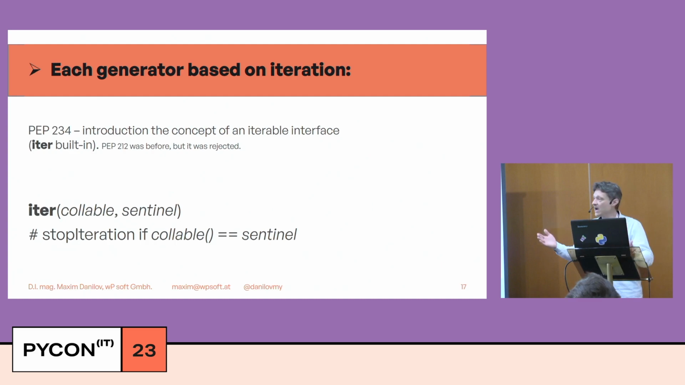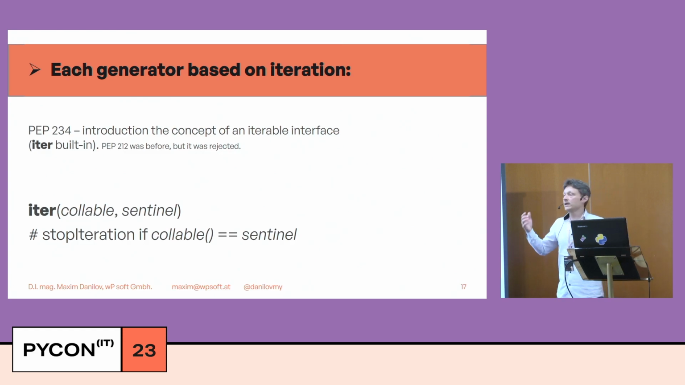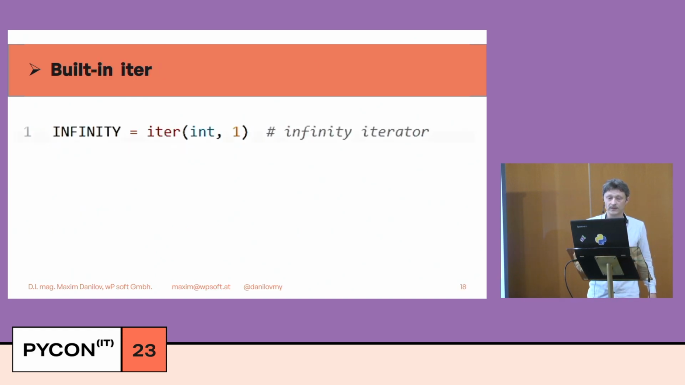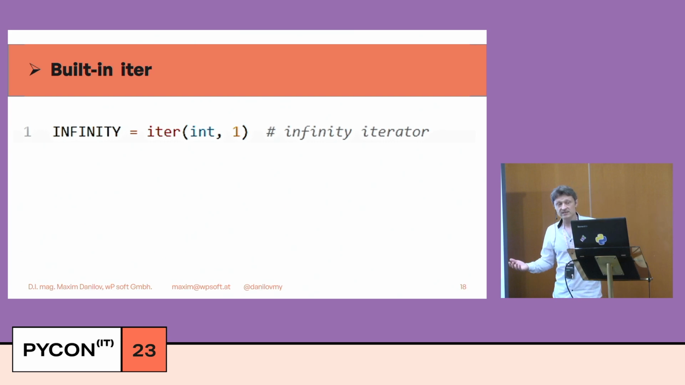Okay, right now we have the iter built-in. Iter helps us to create an iterator. Iter receives a callable and a sentinel. If the call of the callable returns the sentinel, we throw StopIteration. Otherwise, we receive the result of the call of the callable. And it means we can create an infinity iterator.